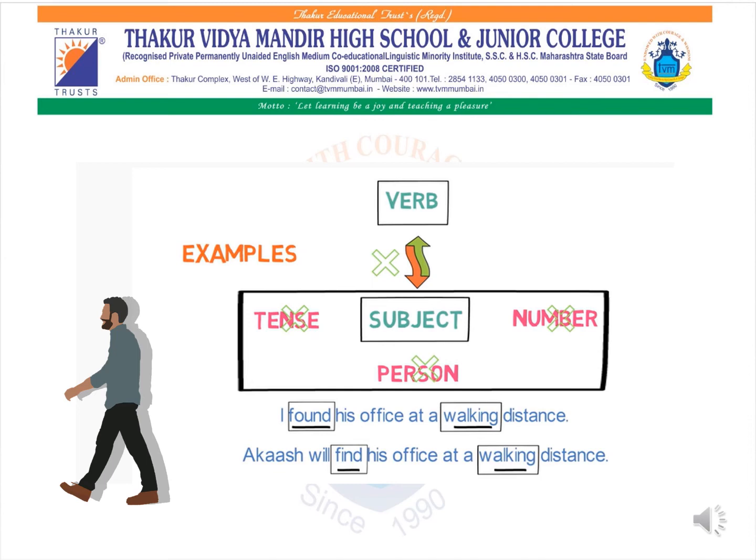So just remember that in a finite verb, the verb will change according to the tense, person or number. Now Akash over here is a singular person. Even though the two sentences are in different tenses, the verb walking is the same for both sentences. Therefore, in a non-finite verb there is no agreement with the subject and it does not change according to the tense, person or number.